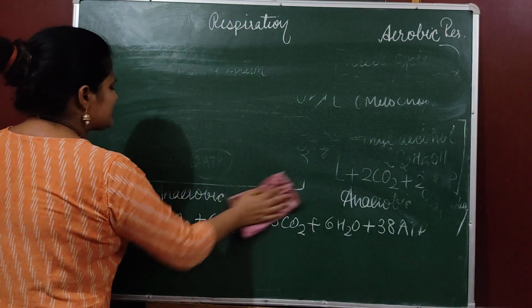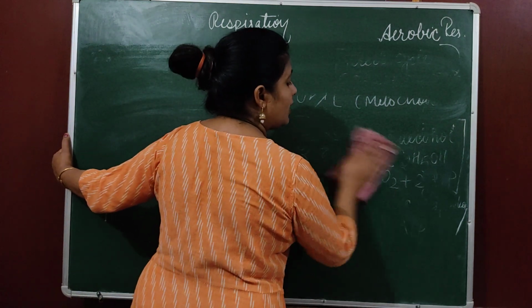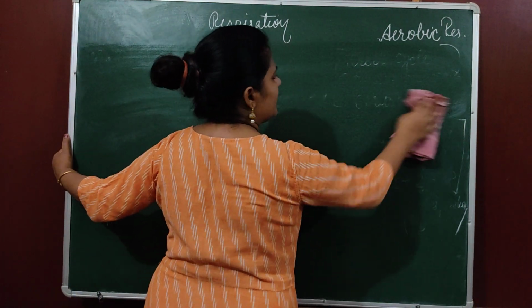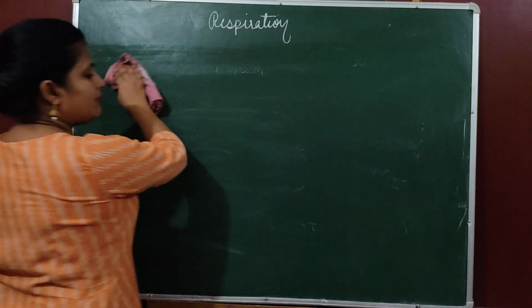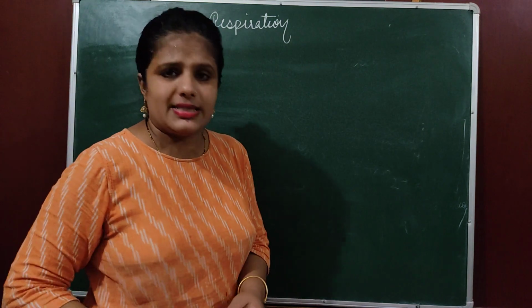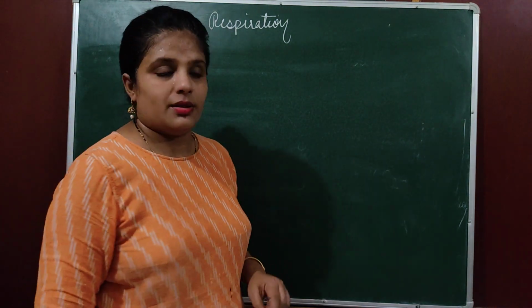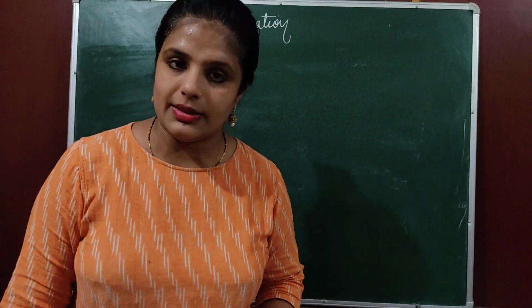Clear? Next topic is the difference between respiration and photosynthesis. If we commonly discuss, respiration is the process which occurs in all living organisms. No matter whether it is a plant, an animal, a bacteria, a small animal, or a big creature. Every living cell performs respiration. Photosynthesis is the process which occurs only in plants.